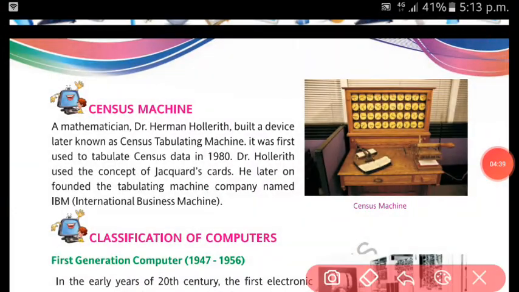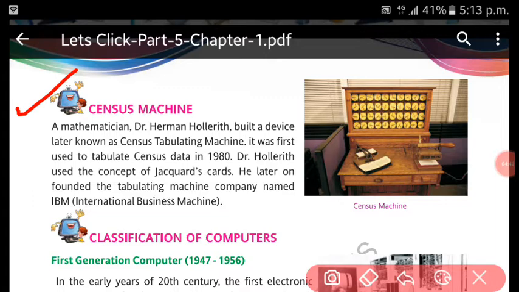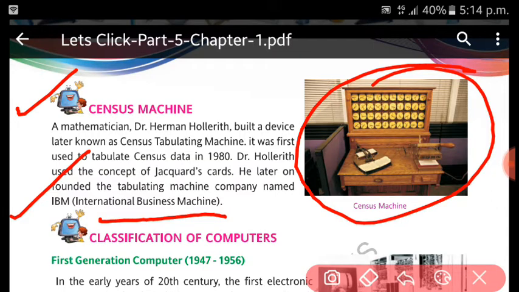Next, there is the census machine. A mathematician, Dr. Hollerith, built a device. Later, it was known as the census tabulating machine. It was first used to tabulate census data, that means to collect the population data, in 1890. Dr. Hollerith used the concept of Jacquard's card. He later on founded the tabulating machine company named IBM. It is very, very popular. That is International Business Machines, right? So this was the census machine to collect and count the population.